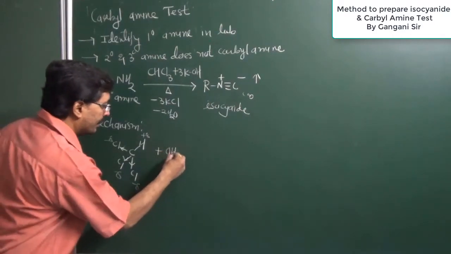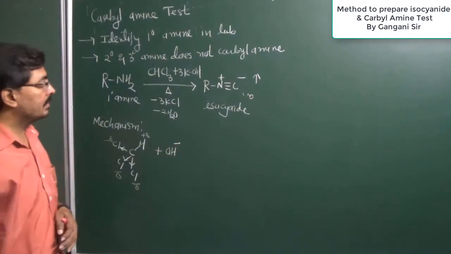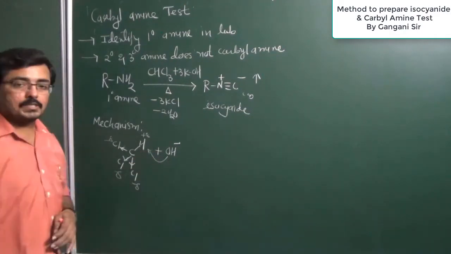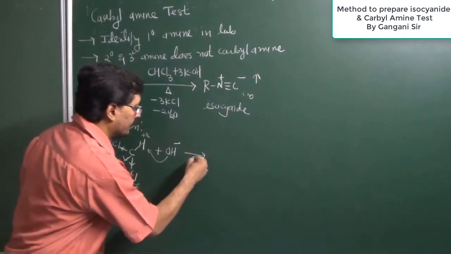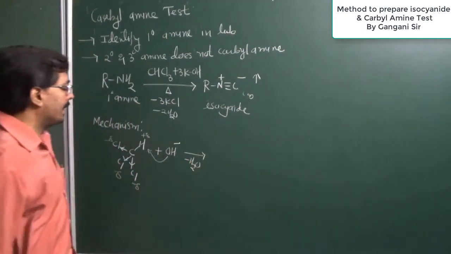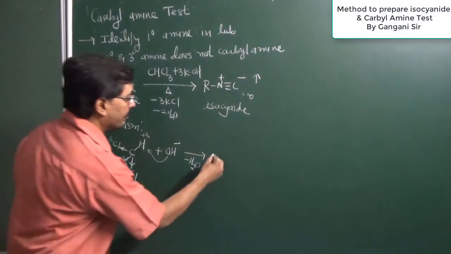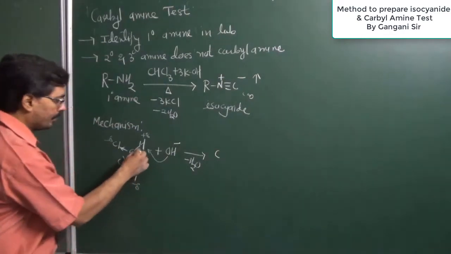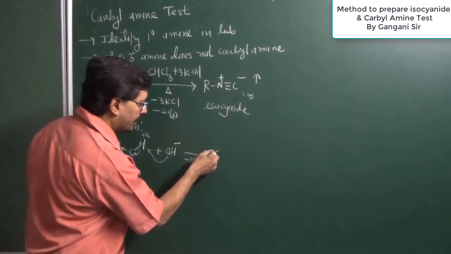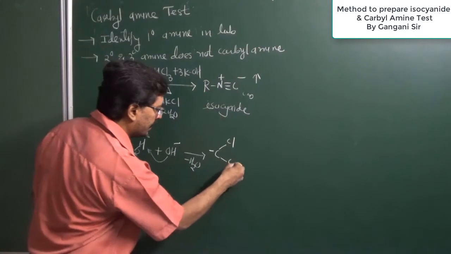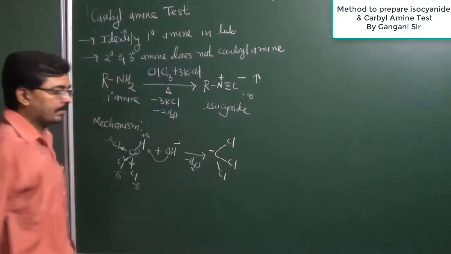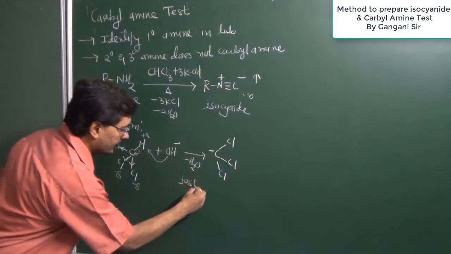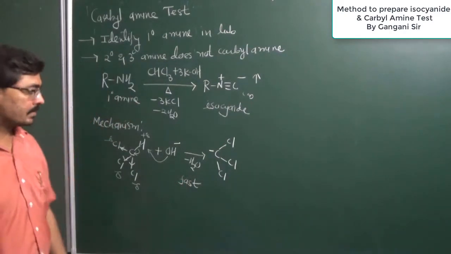Now we have taken an alkaline medium. In this we have hydroxyl ion. This hydroxyl ion will approach this H plus and remove it in the form of a water molecule. And as a result, we will get this type of structure. Now here, this bond electron will transfer onto carbon. So carbon has a negative charge and it has chlorine atoms. Now this step is comparatively a very fast step.